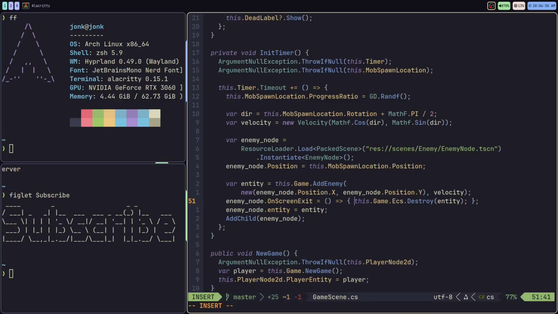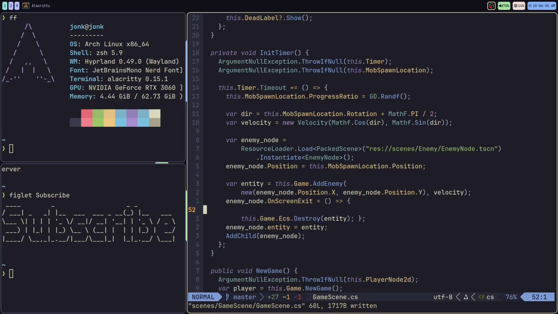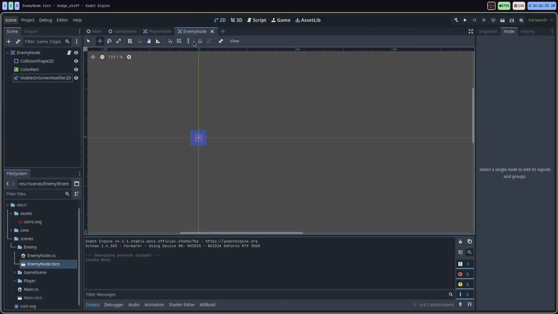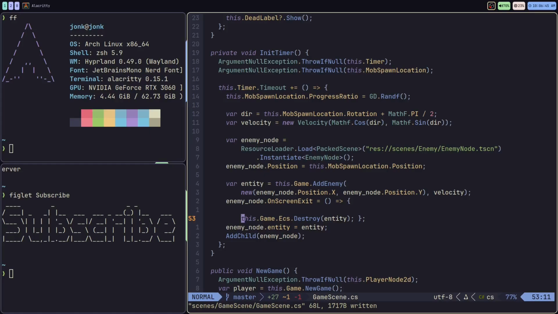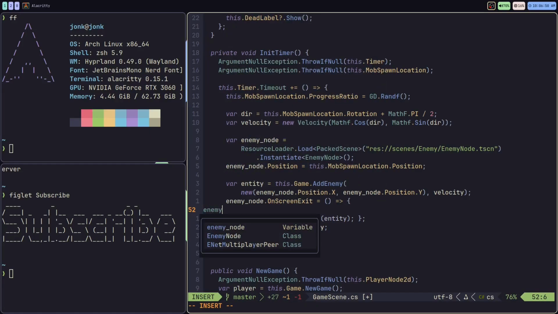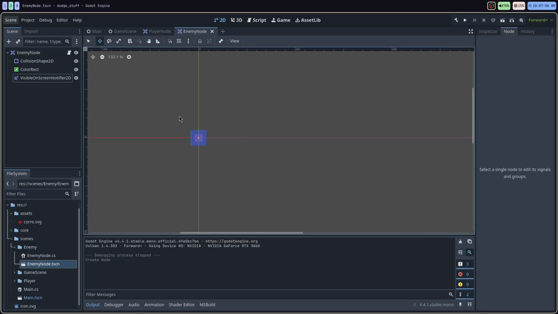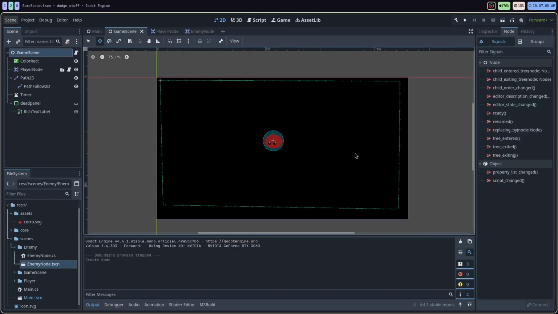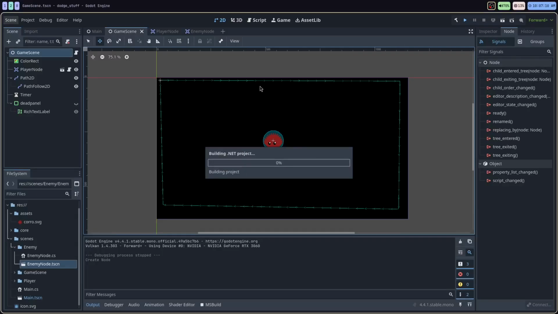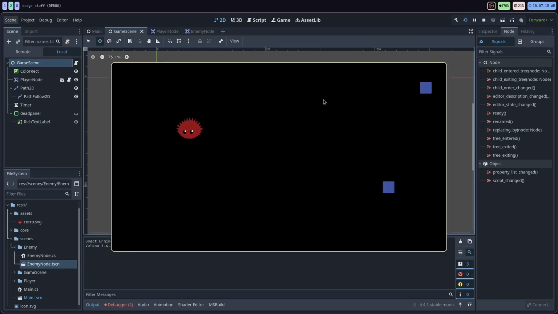So that'll remove it from the ECS system, but the enemy node, the 2D node itself, is going to exist in Godot. So we're gonna have to remove that from the child scene too, which isn't too hard to do. We're gonna call enemyNode.QueueFree. And what QueueFree does is that will remove this enemy 2D node from the game scene itself. Now we can start that up, call new game, just to see if anything's breaking.